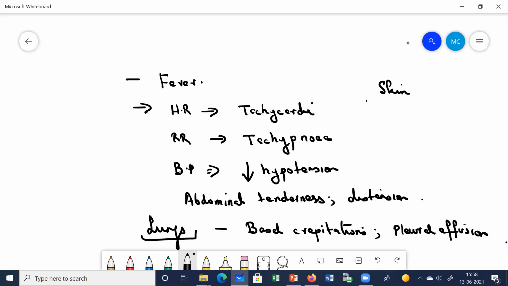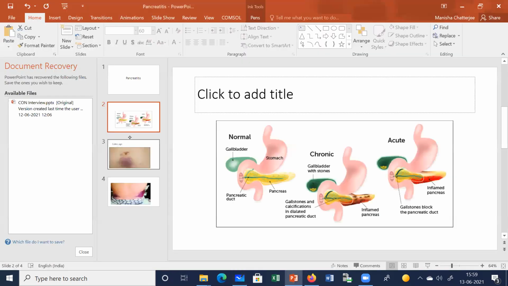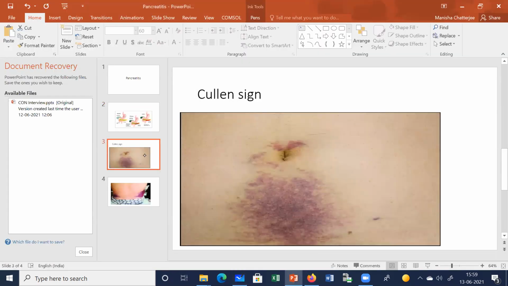Next, what other signs are you going to look for? You're going to examine the skin properly, because not in all cases, but only if the patient has developed necrotizing pancreatitis, then you will find Cullen's sign and Turner's sign. I'll show you what Cullen's sign and Turner's sign are. But the most common ones, first you will find erythematous skin nodules. In the skin you'll find red nodules. This is mainly because of the fat necrosis.